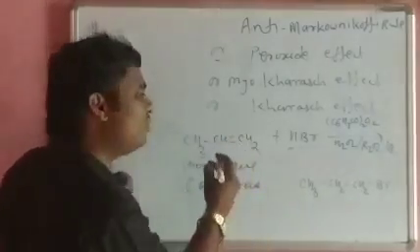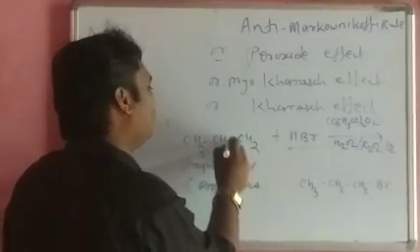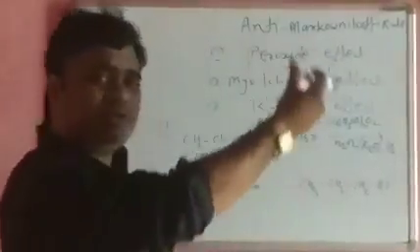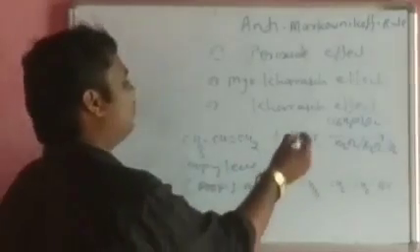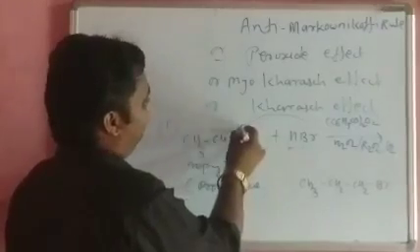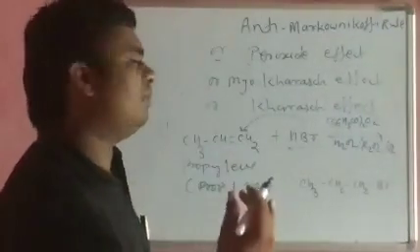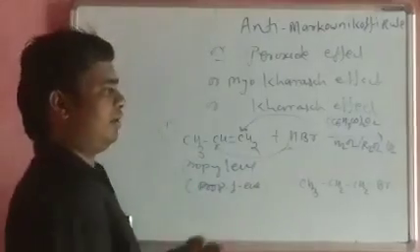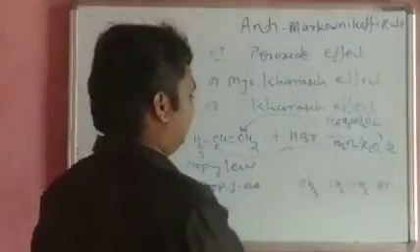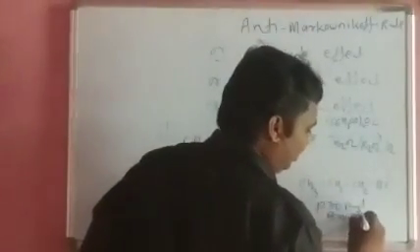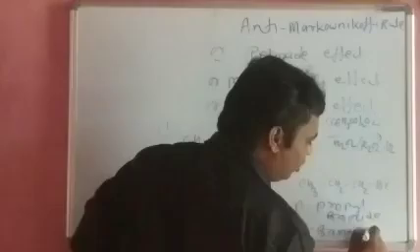What will happen? This most loosely bonded pi bond will break, and one electron is retained by this carbon and one by this carbon. Then, according to the Anti-Markovnikov rule, the bromine atom attacks the first carbon atom, which possesses the higher number of hydrogen atoms, and the remaining hydrogen atom goes on the central or middle carbon atom, in such a way that it gives the formation of n-propyl bromide, or we can say 1-bromopropane.